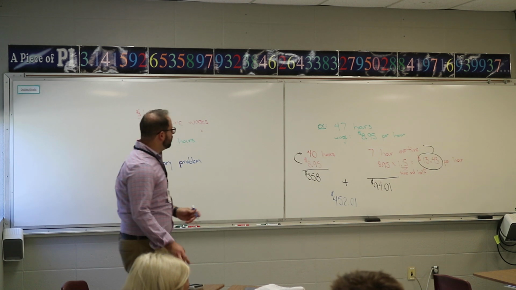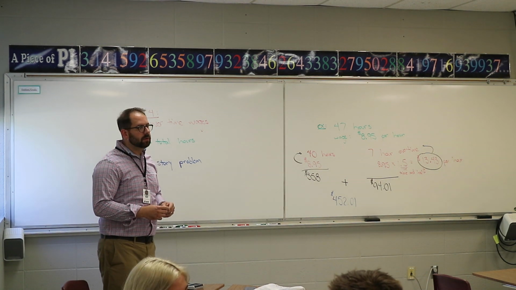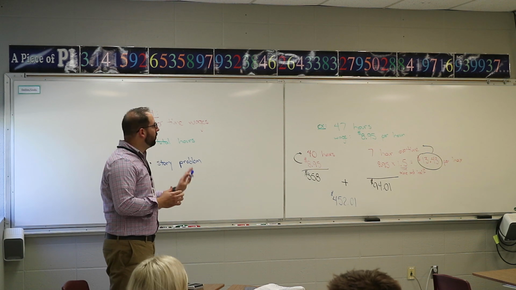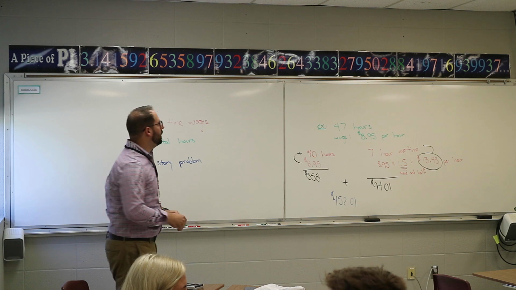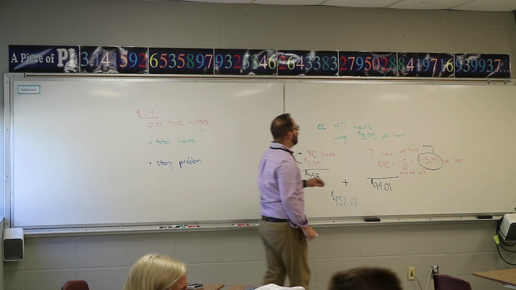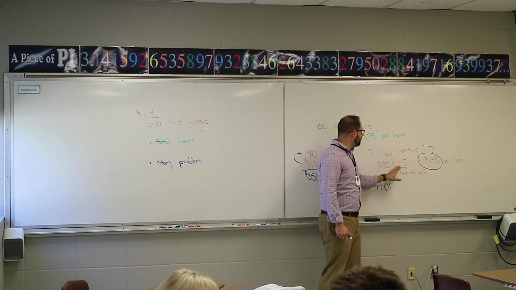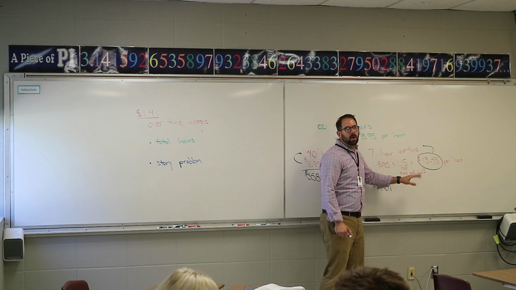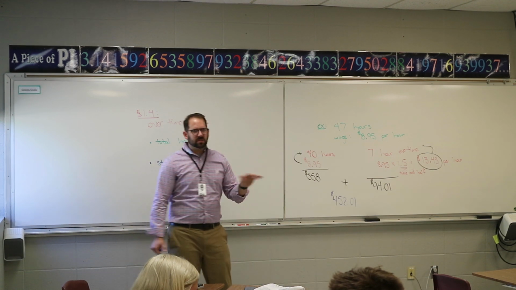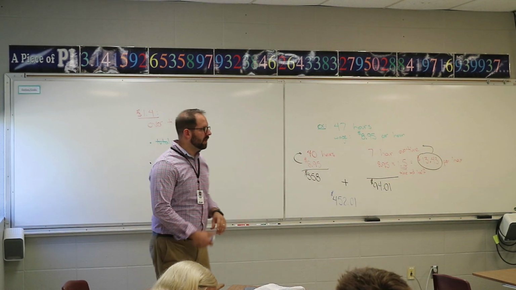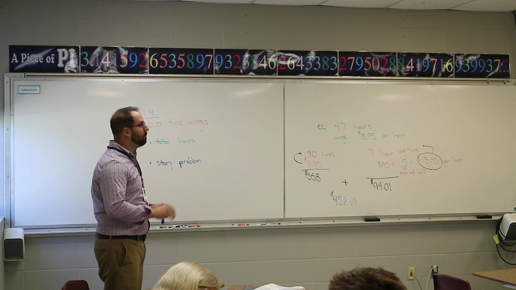Questions at all about what you're going to have to do on those first couple problems? Do we feel comfortable with those? Now, if they said you're working 7 hours on a Sunday, you have to do double pay. So instead of $13, you have to multiply the $8.95 times 2. Or if they said it was a holiday. But I think those first couple problems, they don't really even say anything. They just say you're working so many hours overtime. So you just calculate 1.5 for those extra hours you worked, past 40.